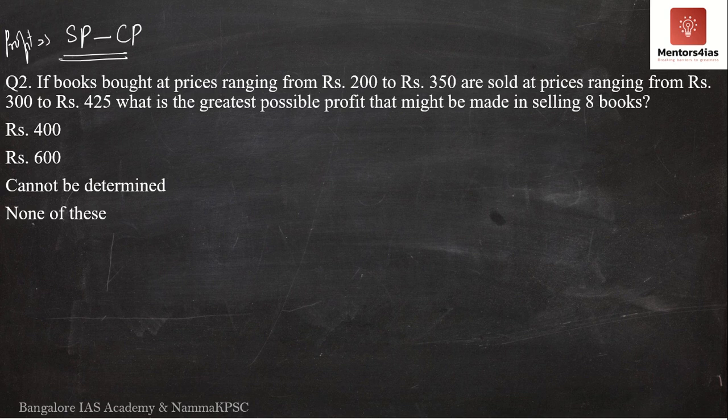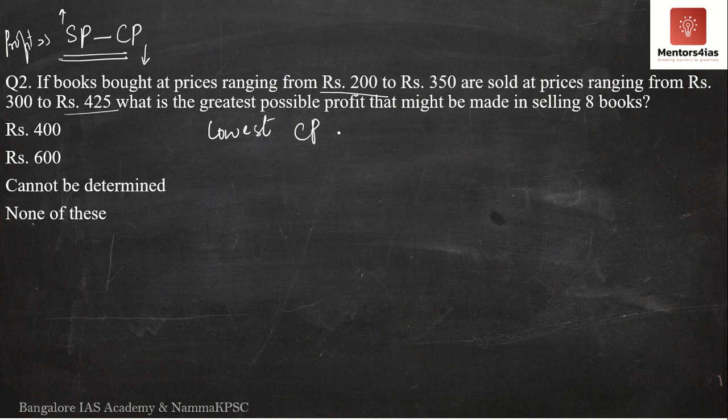If you want to increase profit, what should you do? Selling price must go up, cost price must go down. The only way to increase profit is to increase the margin between selling price and cost price. So we will always try to buy books at a lower value and try to sell the books at a higher value. So taking the lowest cost price, it is saying the books are available in the range of rupees 200 to 350. So we will go for the lowest value.